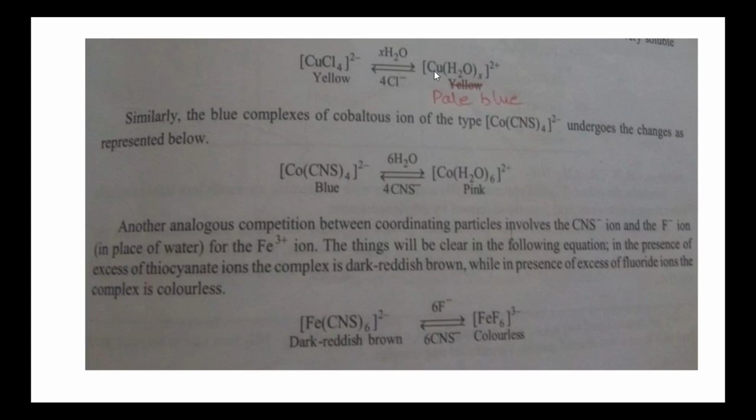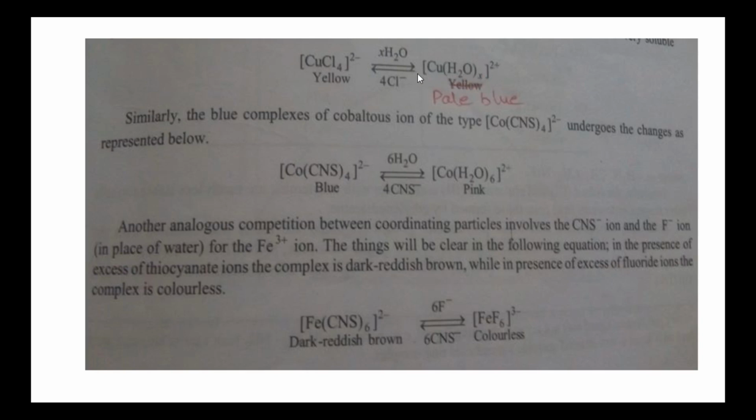So it forms Cu(H2O)x 2 plus, which is a pale blue colored complex. So what happened here? When water is added, chloride ions are diluted and their concentration is decreased, so another complex is formed, the pale blue complex Cu(H2O)x 2 plus.